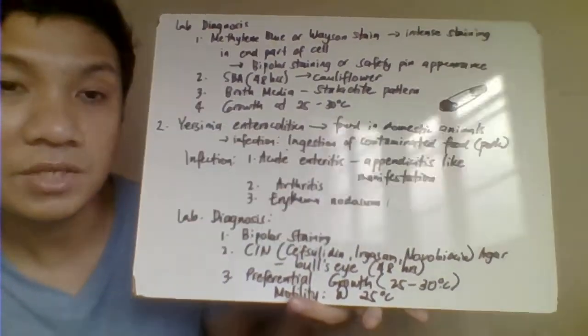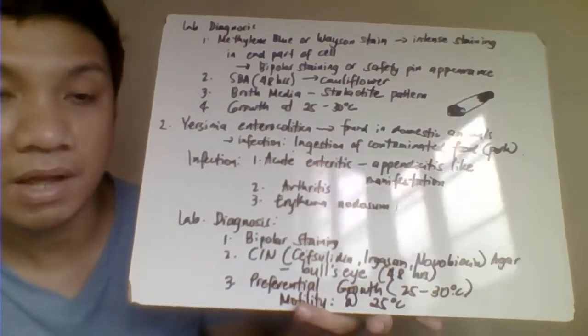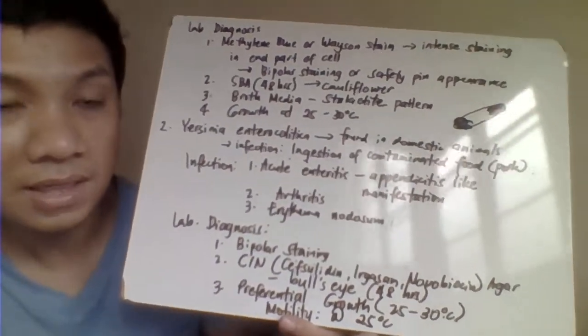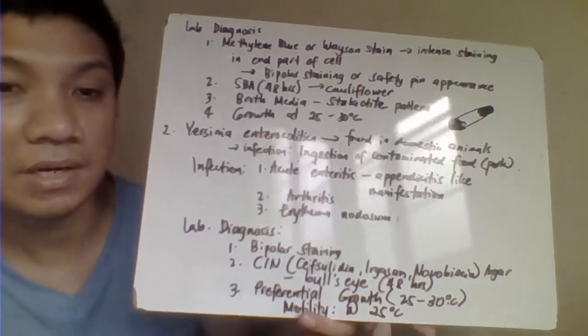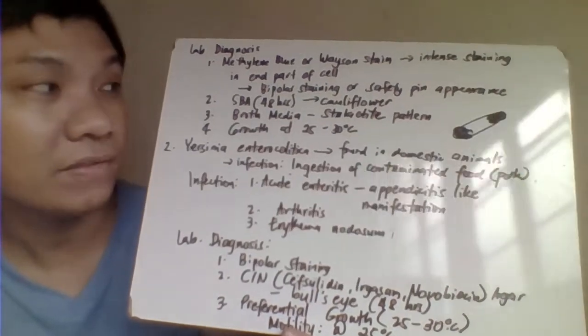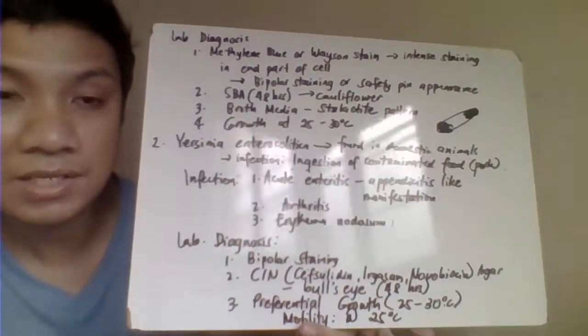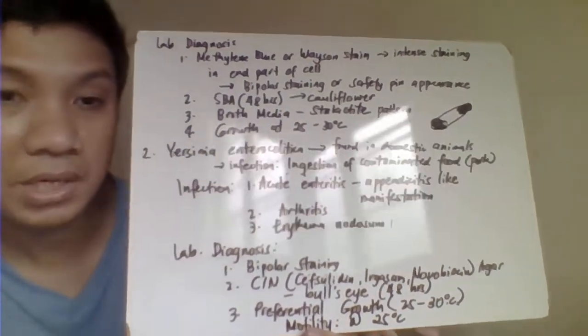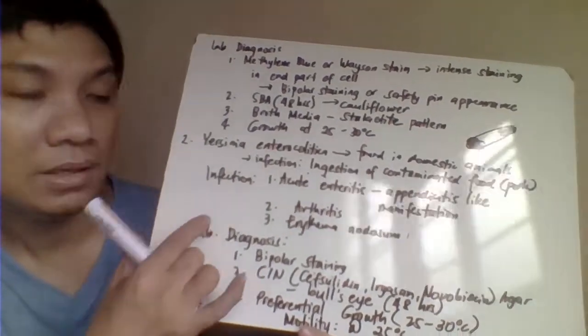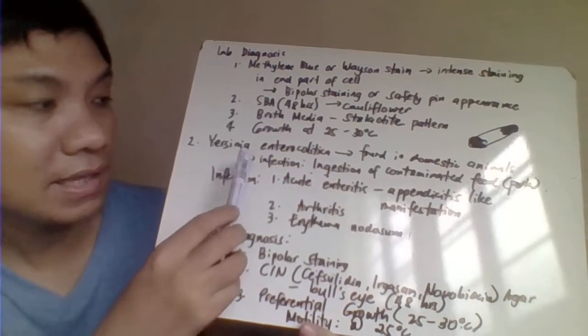Okay, so in the SBA, sheep blood agar, for 48 hours, it would have here the characteristic na cauliflower colony characteristic. And then, in your broth medium here, would have your stalactite. I think you're familiar with that. Stalactite, stalagmite. Sa mga cave natin, di ba? Then preferential growth, you're able to grow at 25 to 30 degrees Celsius, but this one is non-motile, hindi siya motile.